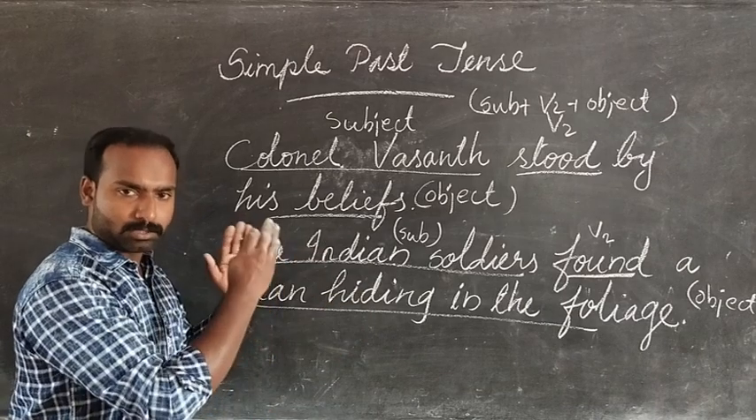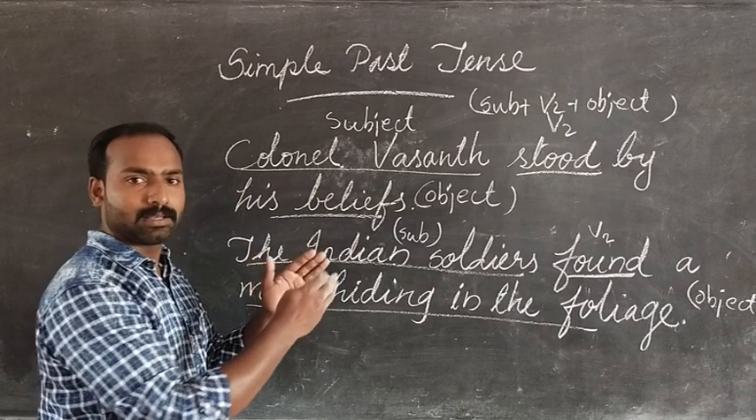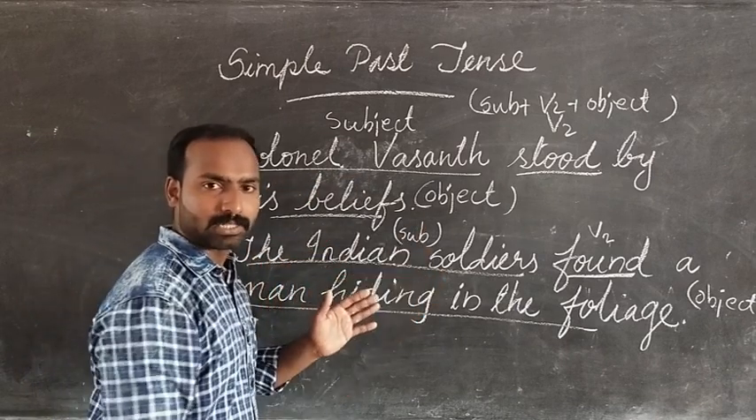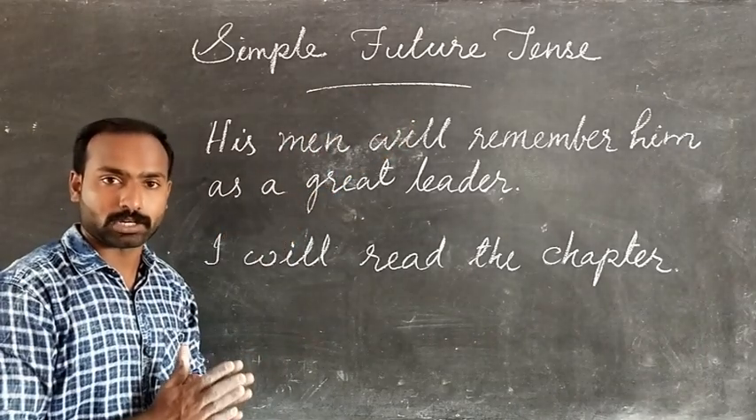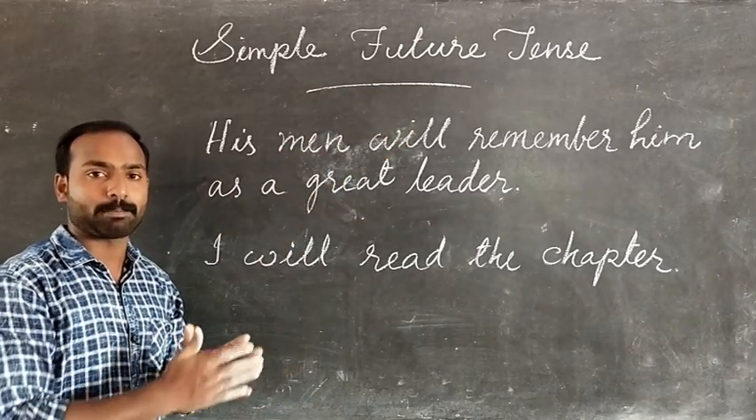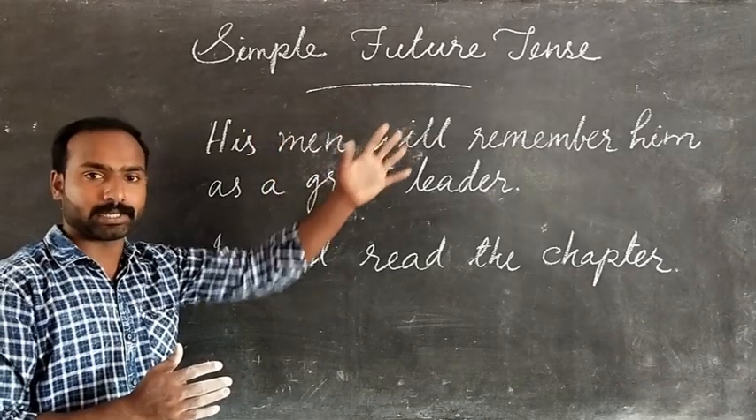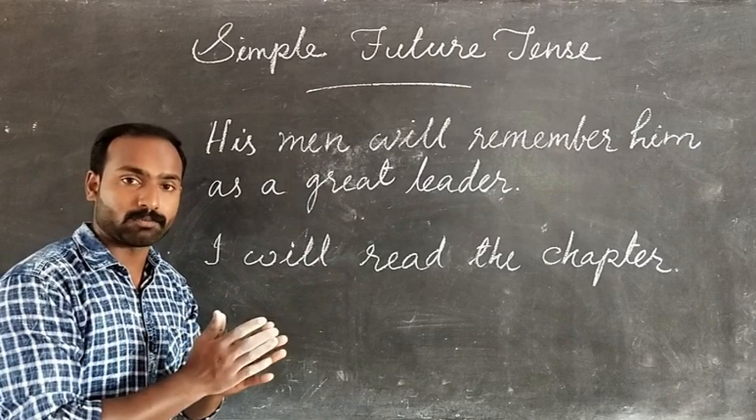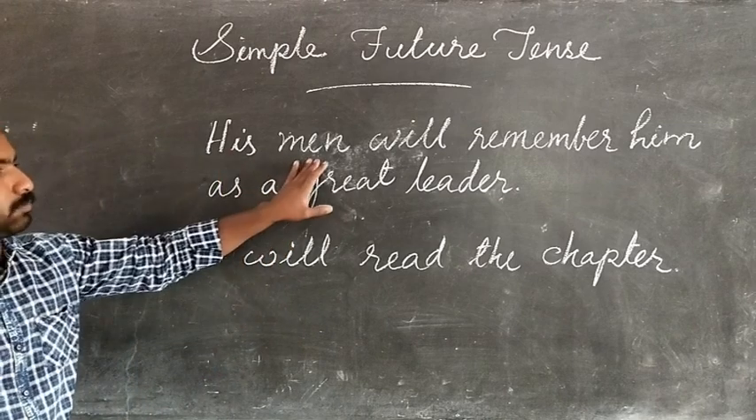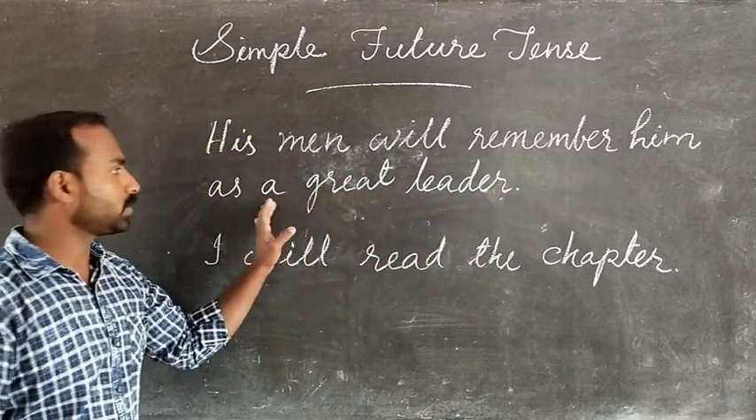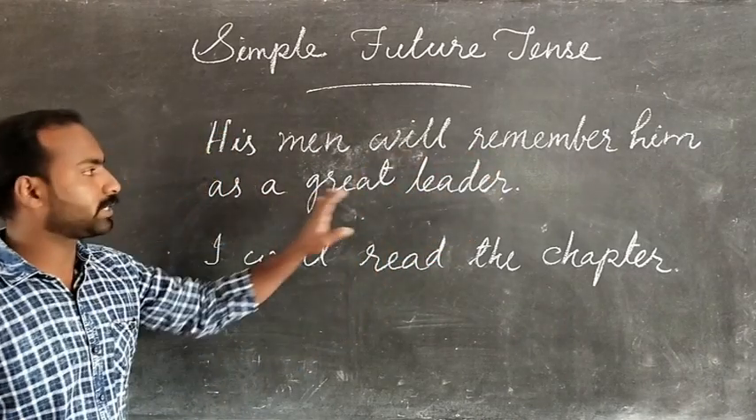Simple present tense: subject plus V1 plus object. Simple past tense: subject plus V2 plus object. Clear? Simple future tense. We use simple future tense to talk about something that we expect to happen in the near future. For example, his men will remember him as a great leader.